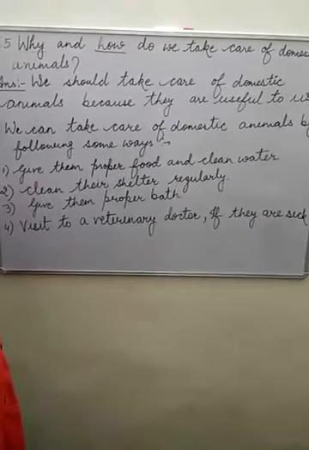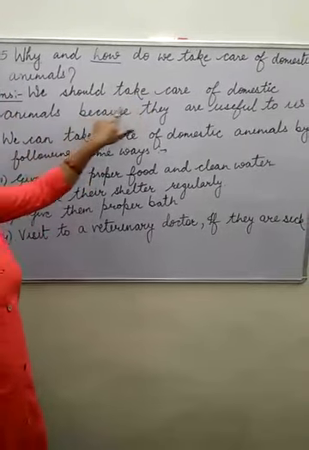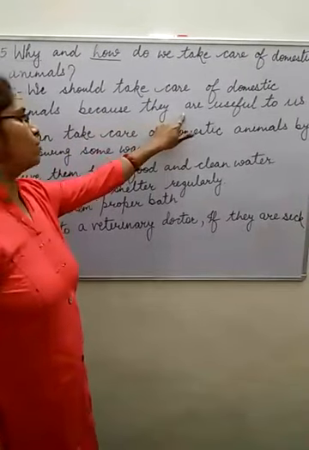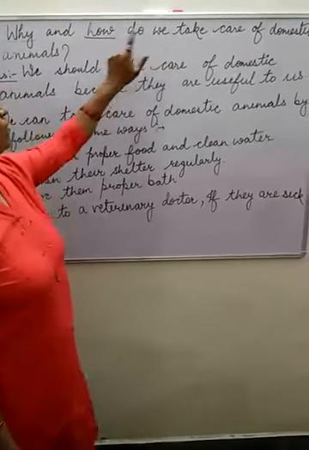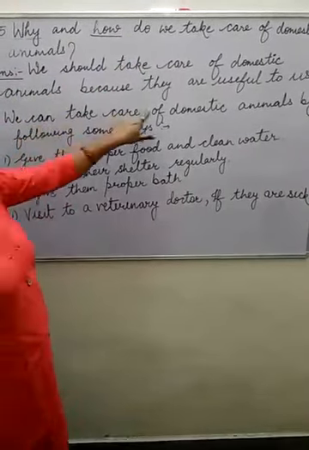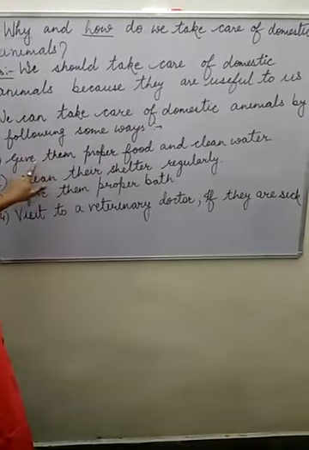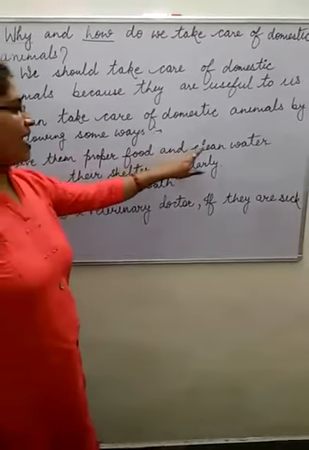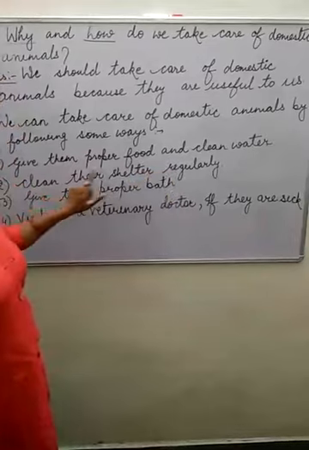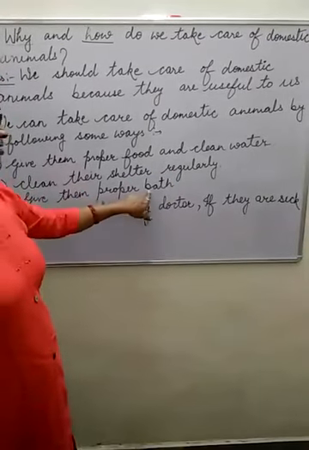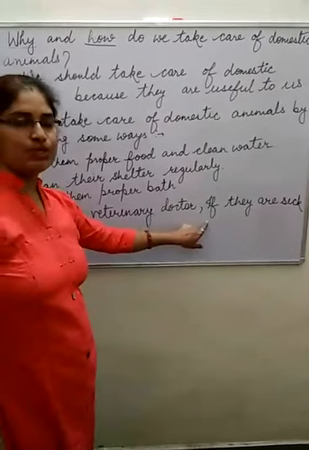again we will see this answer. We should take care of domestic animals because they are useful to us. Okay, this first answer is completed. Now the second question: how should we take care of domestic animals? We can take care of domestic animals by following some ways. What are these? Give them proper food and clean water. Clean their shelter regularly. Give them proper bath. Visit a veterinary doctor if they are sick. So thank you.